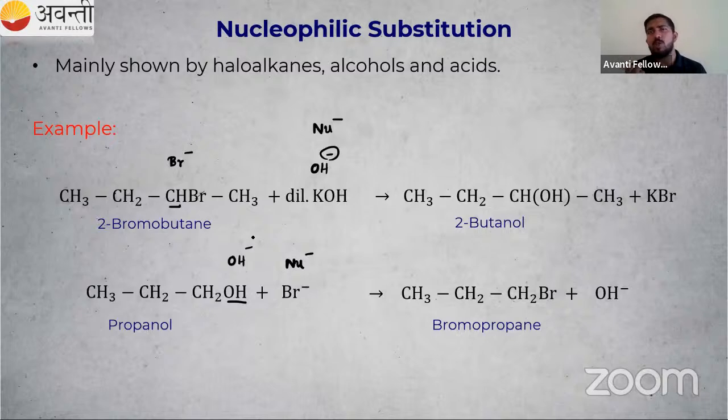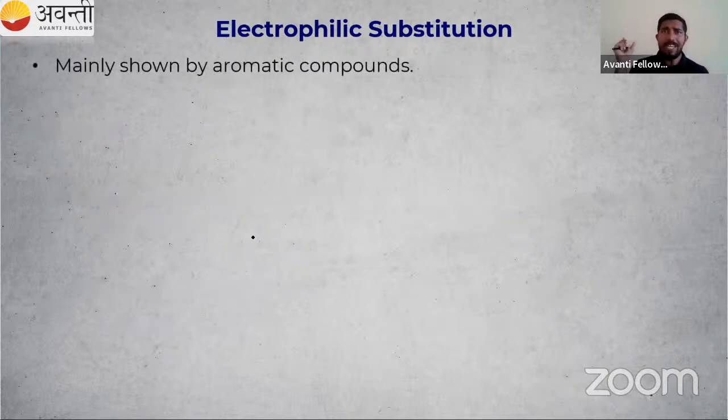So free radical substitution, nucleophilic substitution. What is remaining? That is electrophilic. So what is happening in an electrophilic substitution reaction? One guy is coming, that is our incoming electrophile. One guy is going, that is our leaving group or leaving electrophile. So let us check that. Electrophilic substitution is mainly shown by aromatic compounds.